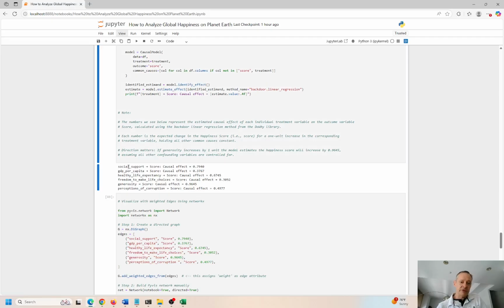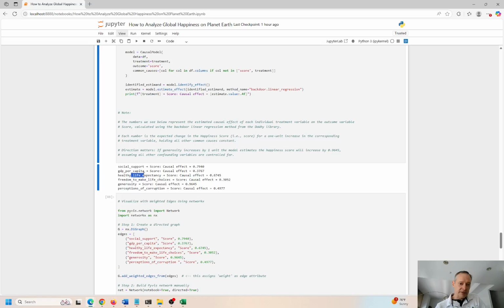So we can see here social support has a direct impact on score. Score is short for happiness score. 7.9%, not 9%, 7.9. I'll explain in a minute how this works, okay? GDP per capita to score is 0.37, so it's a little bit lower. 0.67, that's a little bit higher, not as high as this.